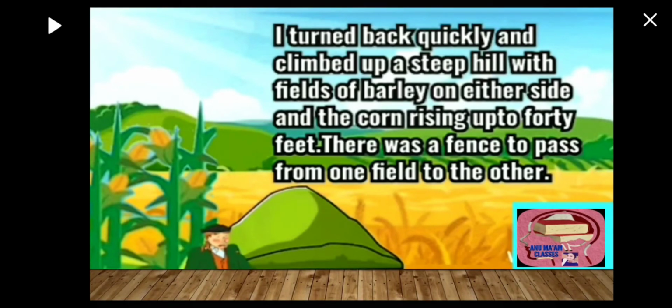There was a fence in between the fields. One has to cross that fence to reach the other field. On one side there was a barley field and on the other side a corn field, right?